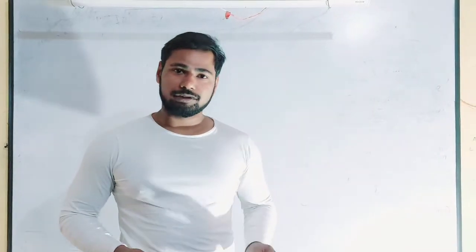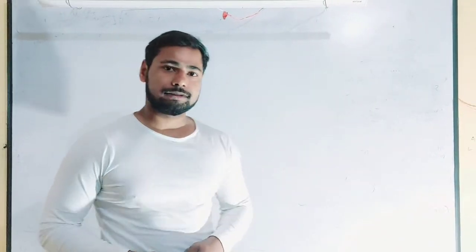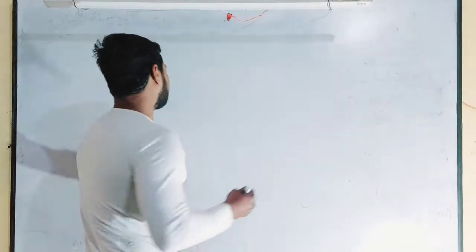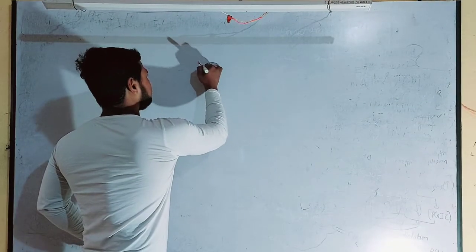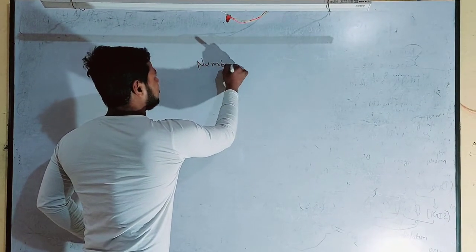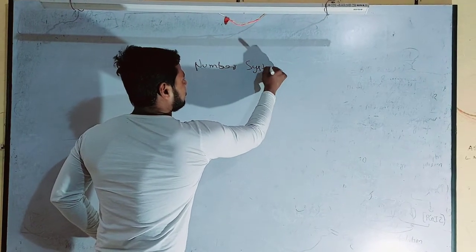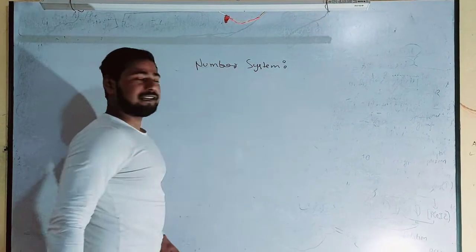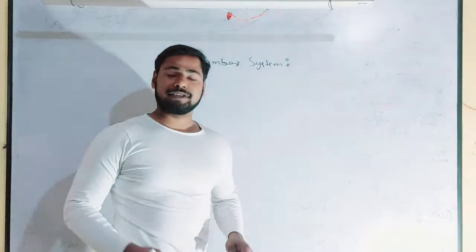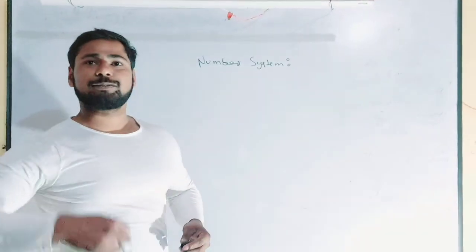Today I am going to deliver this topic, and basically, I will explain about the number system. The number system can be defined as a way to express numbers.